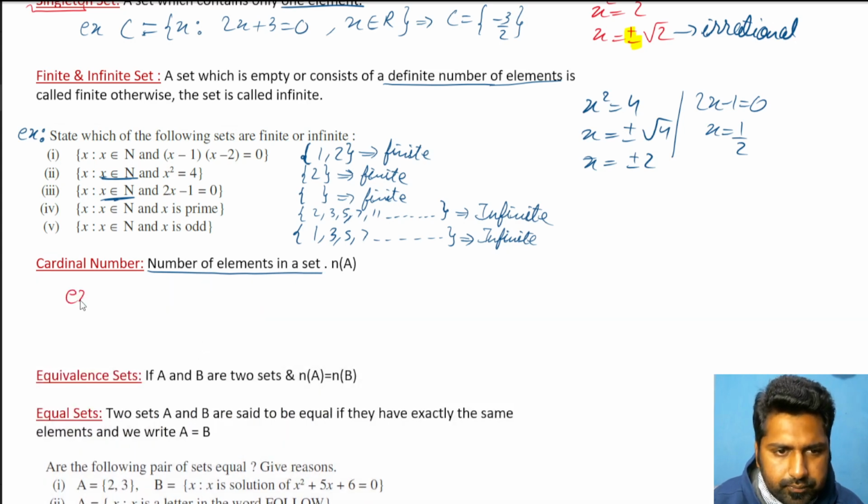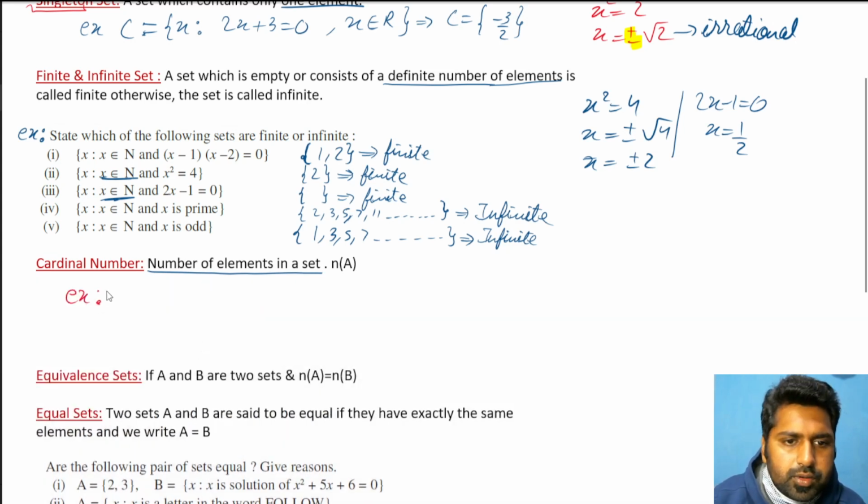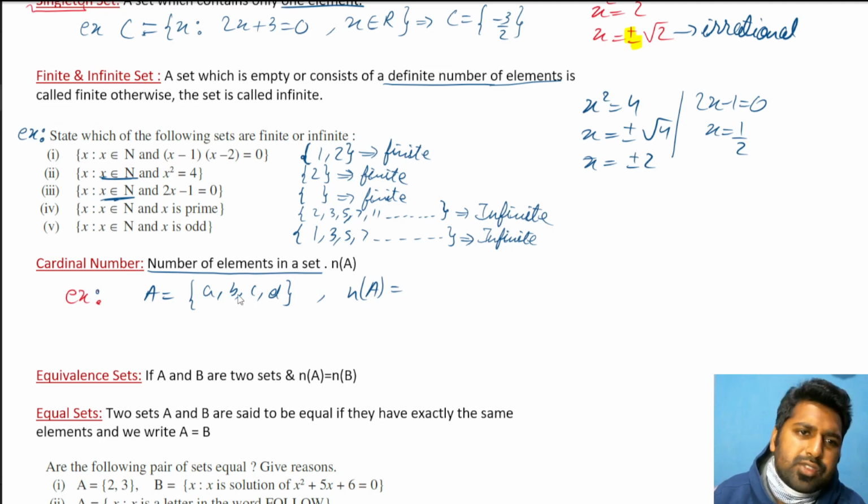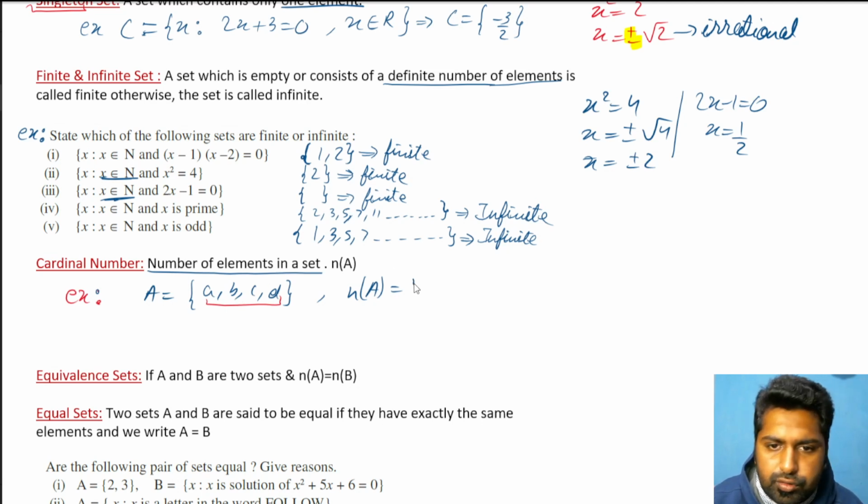Suppose you have a set A that is A, B, C, D, and I ask you what's the cardinal number, means what is n of A. So how many elements? All you have to do is do the counting. 1, 2, 3, 4. So 4 elements are there.